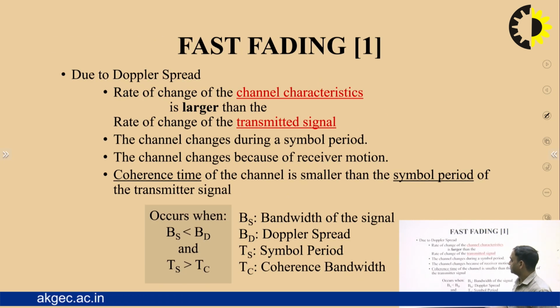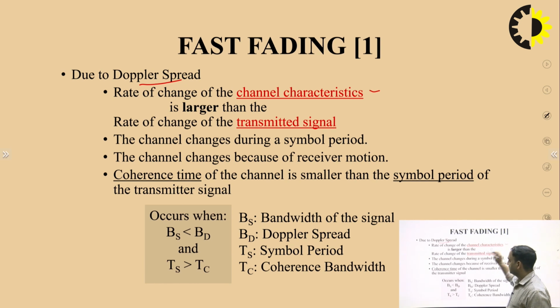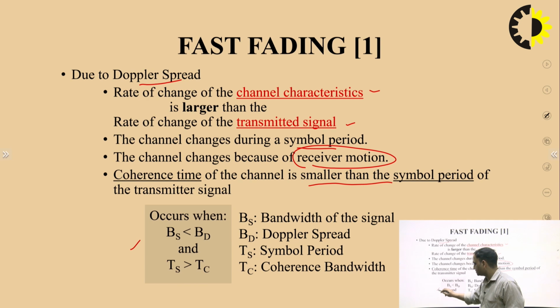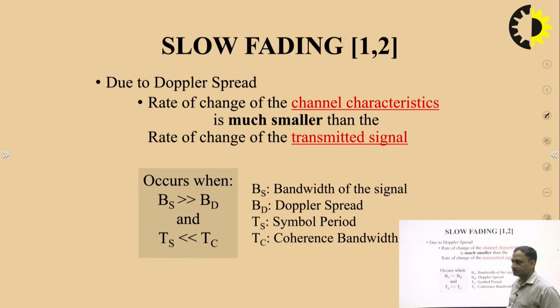Fast fading, as we mentioned earlier, is because of Doppler spread and the rate of change of the channel characteristics, which is larger than the rate of change of the transmitted signal. In that the channel changes during the symbol period, because of the receiver motion as we mentioned earlier, and the coherence time of the channel is smaller than the symbol period of the transmitted symbol. These are thumb rules which we have already mentioned in the classification of the system.